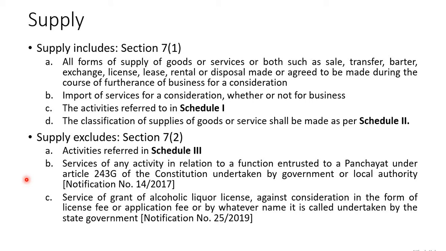So this is all about the definition of supply. There are two subsections. Subsection 1 says there are 4 parts. Subsection 2 says there are actually 2 parts. This is the addition that I have made. This is not there in the act. Okay, so this is all about the supply.